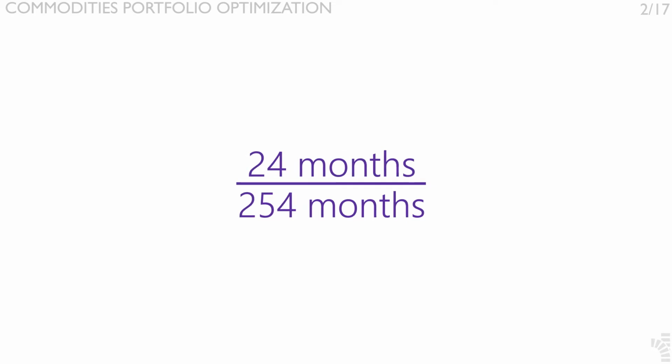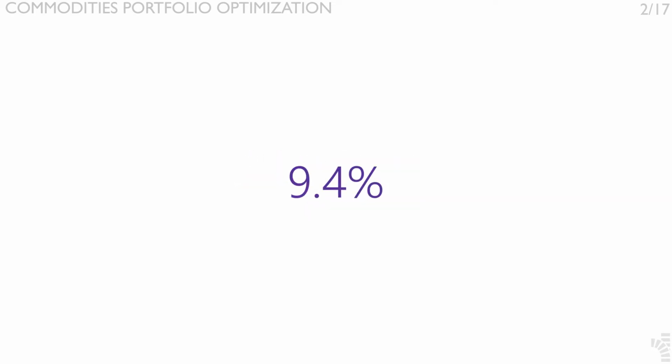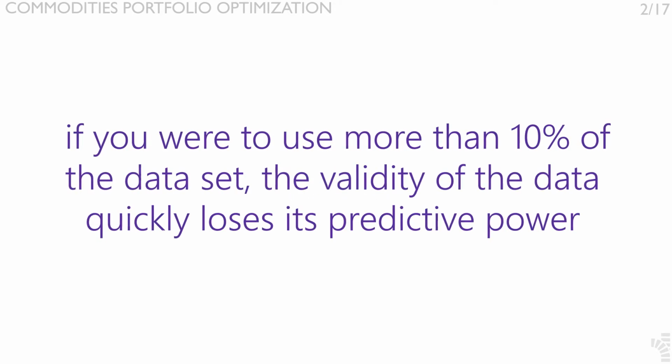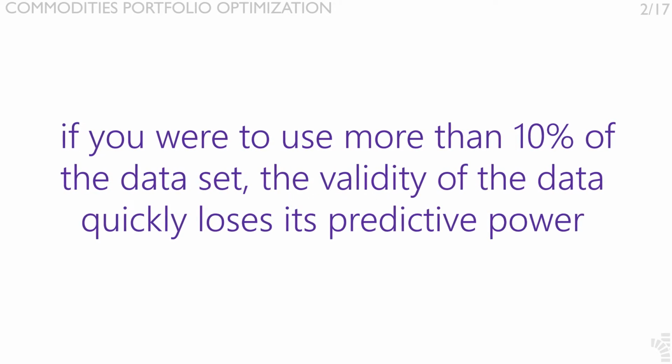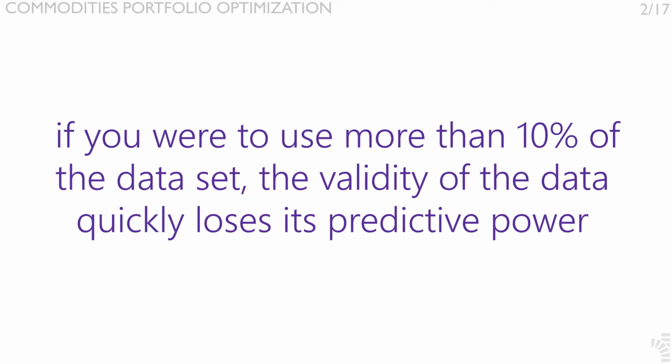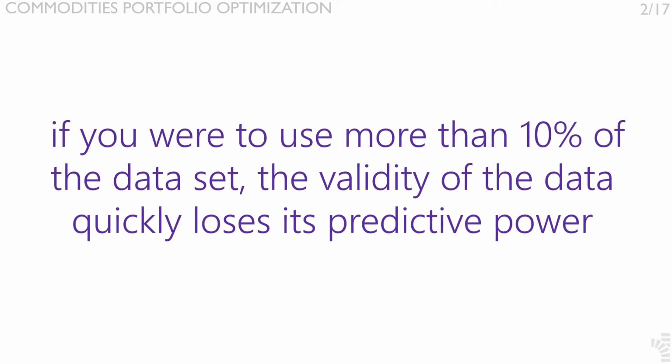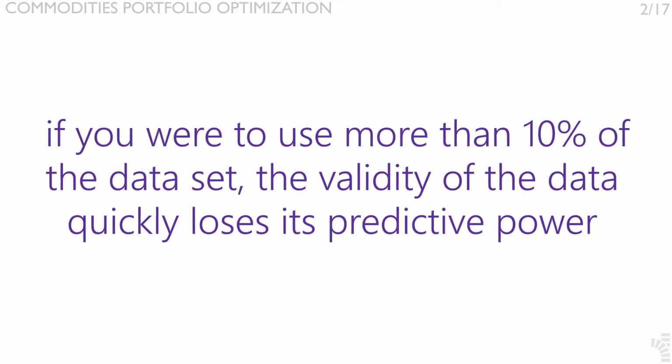For example, in this case, since we have a database of 254 months, forecasting 24 months upfront is 9.4%, well under the 10% threshold. A practical reason for this rule is that if you were to use more than 10% of the dataset, the validity of the data quickly loses its predictive power, since the width of possible outcomes widens every time period in the future.